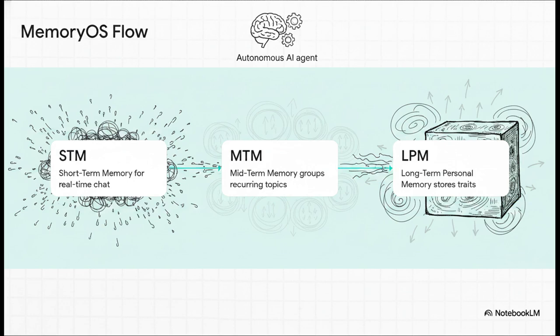Let's break down how that flows in practice. Information comes in through real-time short-term memory during a live chat. Then it gets actively processed and grouped by recurring topics in mid-term memory. And finally, it updates persistent long-term memory using this really clever algorithmic heat score. So if you and the agent talk about a specific topic a lot, it gains heat. Once it hits a certain threshold, boom, it gets permanently etched into the agent's persona and knowledge base. This means you get deeply personalized, coherent experiences that actually persist and evolve over months or even years of interaction.